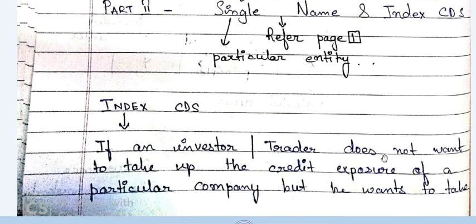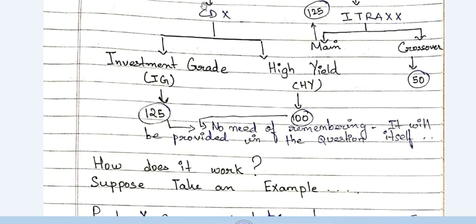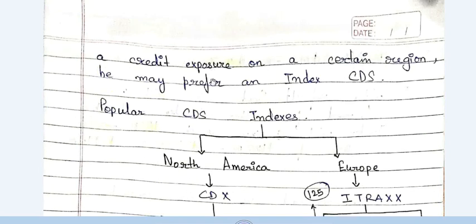So see, I have written it over here. If an investor or a trader does not want to take up the credit exposure of a particular company, but wants to take a credit exposure on a certain region, he may prefer an index CDS. So I hope guys the meaning of index CDS is actually clear to you.